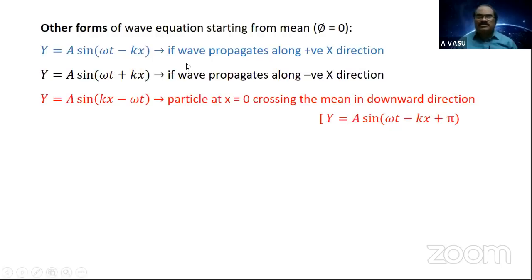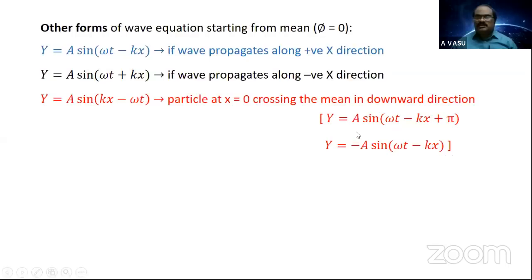So if I replace the same, this is, of course, derived from this only. If y is equal to a sine omega t minus kx plus, if I take the initial phase as pi, then you get it like this. So what is a sine omega t minus kx plus pi? You learned in mathematics, MPC children, you can respond. Sine of 180 plus theta, or pi plus theta, is minus sine theta. Am I right? So this can be expressed as y is equal to minus a sine omega t minus kx.